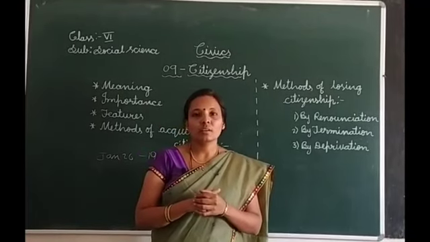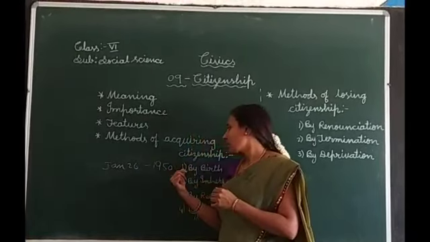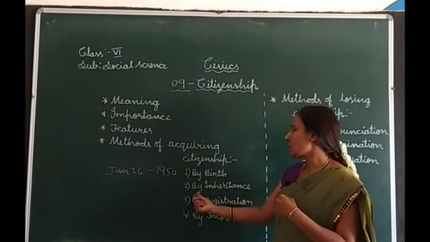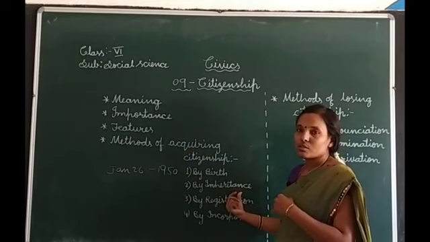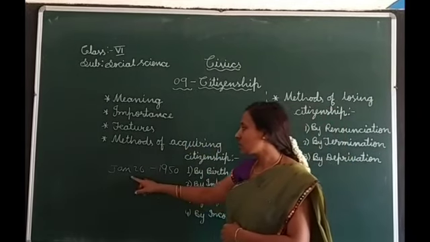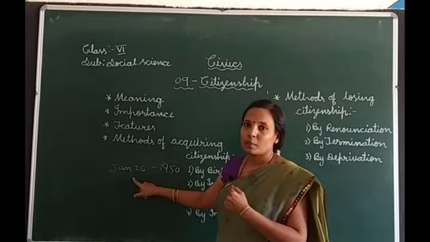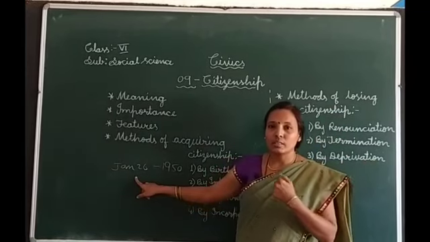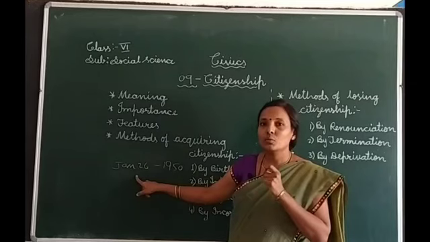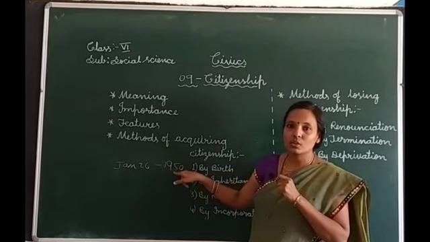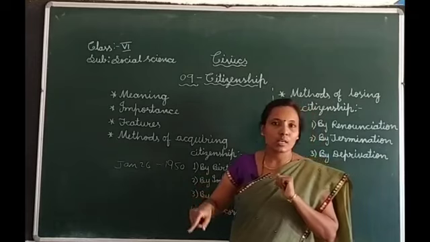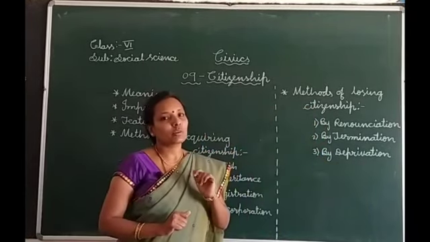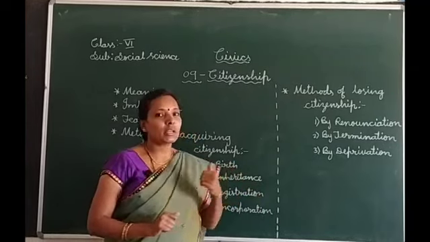because their parents are from India. So this is the method of acquiring citizenship by inheritance. Here also this date we can consider, meaning the Indian families who stay outside of the country, in that family who took birth after this date or on this date, they are considered as Indian citizens. So this is about the method of acquiring citizenship by inheritance.